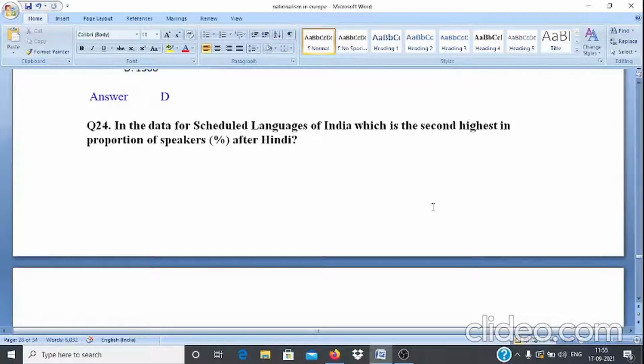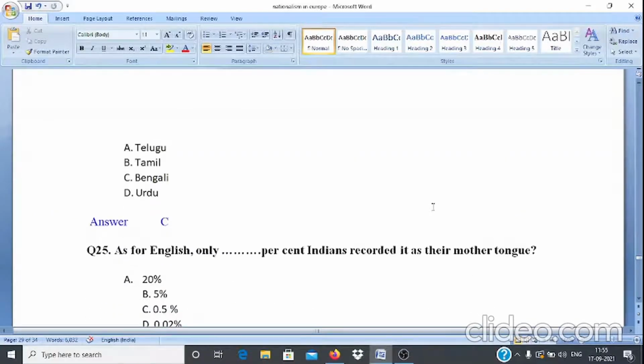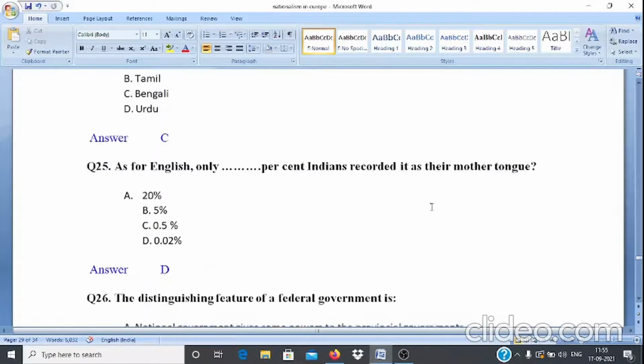Question number 24. In the data for scheduled languages of India, which is the second highest in proportion of speakers after Hindi? Options are A. Telugu, B. Tamil, C. Bengali, D. Urdu, and answer is option C.